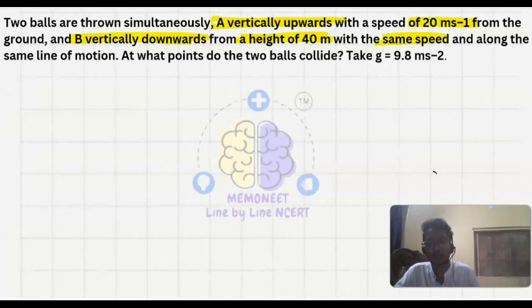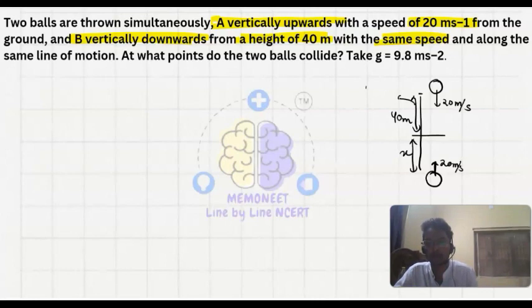So what it is trying to tell, we have two balls here. This is at 40 meter, and height is 40 meter. It is thrown with 20 meter per second, and this also is thrown with 20 meter per second, and they will collide let's say at this position, where we have some value x, and this will be 40 minus x. So we have to find out at what point they will collide. Let's say this is ball 1 and this is ball 2. For ball 1,